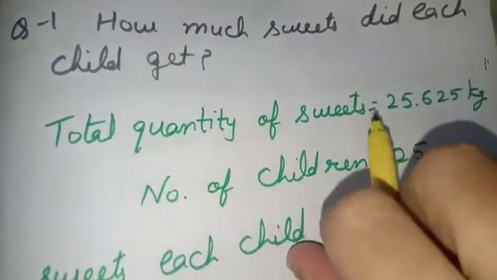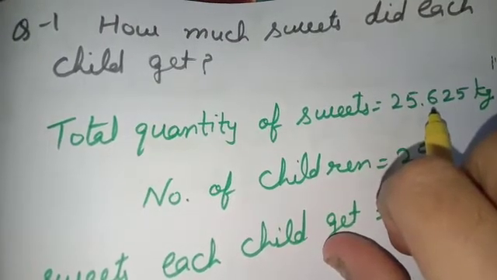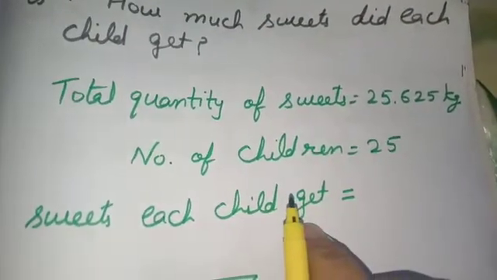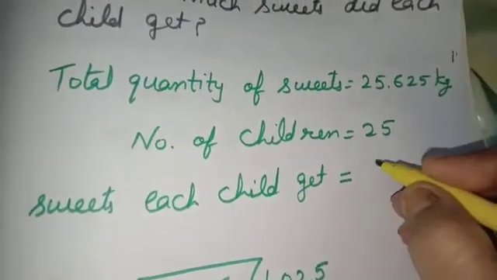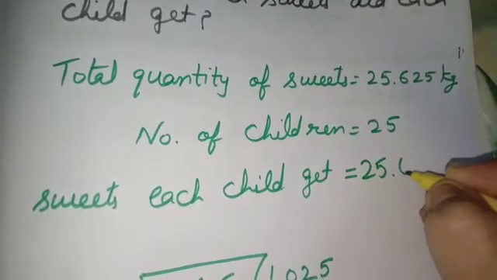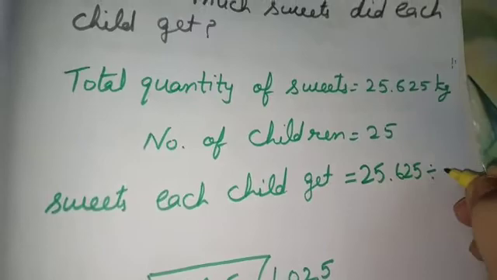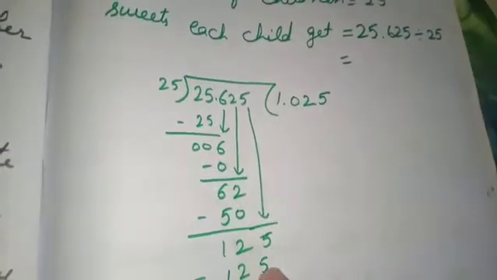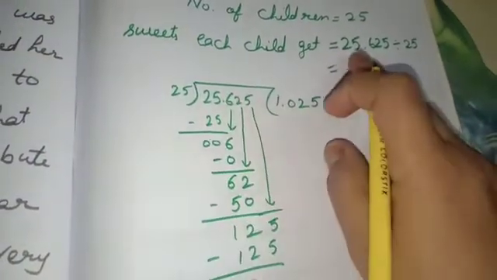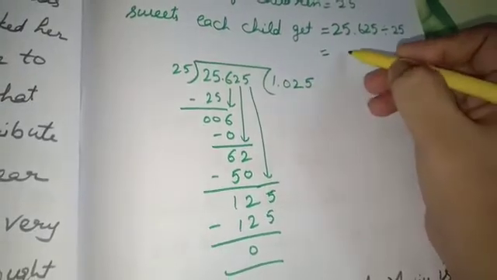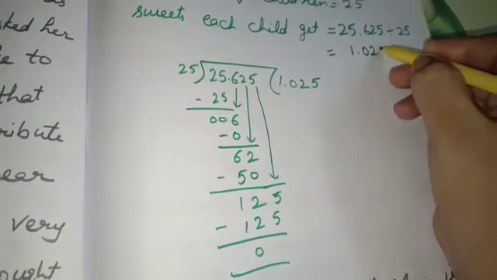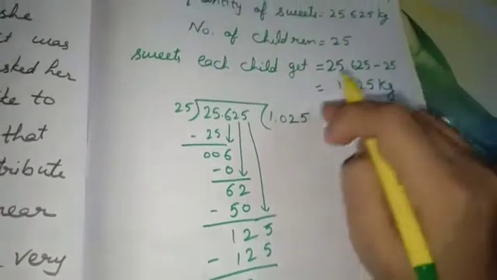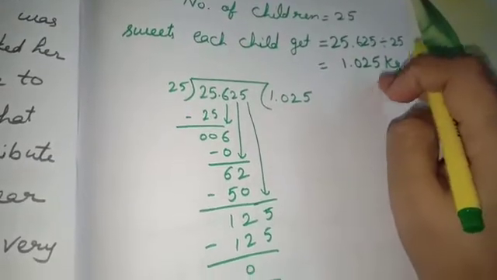Here we have given the total quantity of sweets is 25.625 kilogram. Number of children is 25. Then sweets each child gets. What will we do? The total quantity 25.625 will be divided by the number of children. And this division we will show here, as we have done earlier in this chapter. When we divide it, this will be the answer: 1.025. As the sweet was in kilograms, so we will write here kilogram. This is the quantity of sweet each child will get.